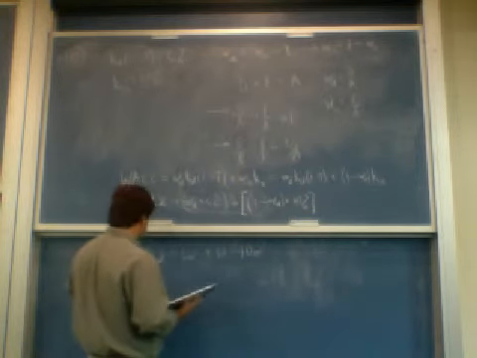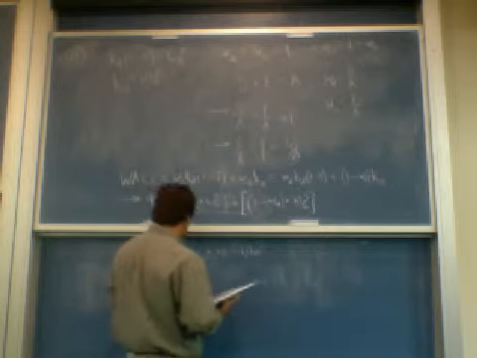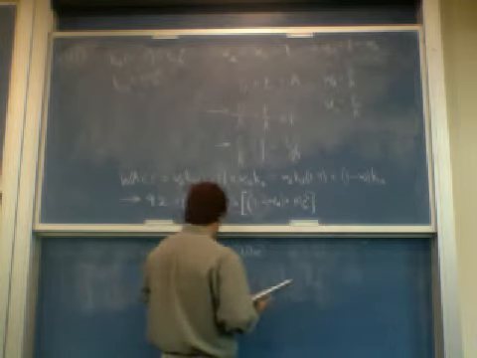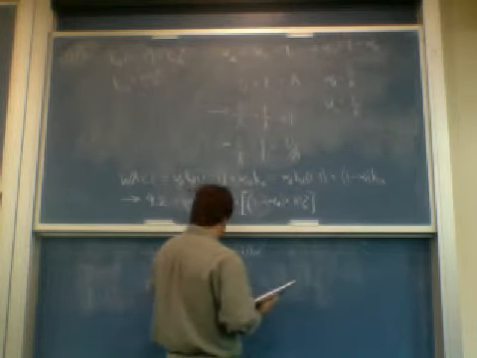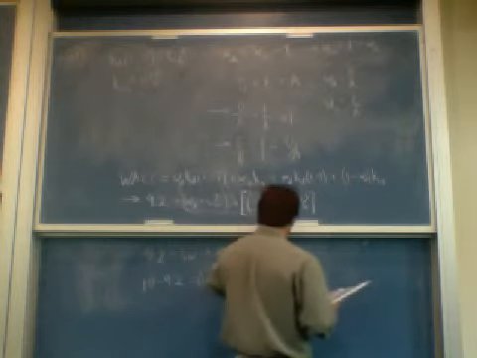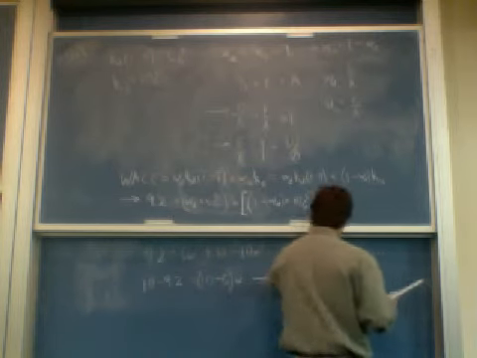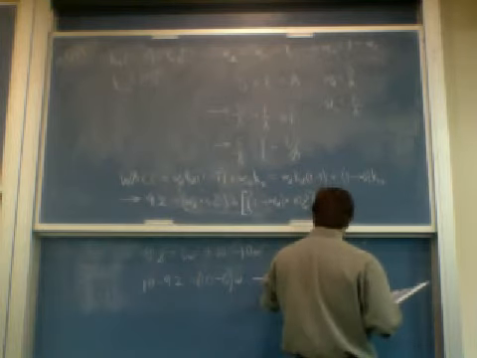And put the W's on one side. So we have 10 minus 9.2 on one side, and that has to be equal to 10W minus 6W. So W equals (10 minus 9.2) divided by (10 minus 6).